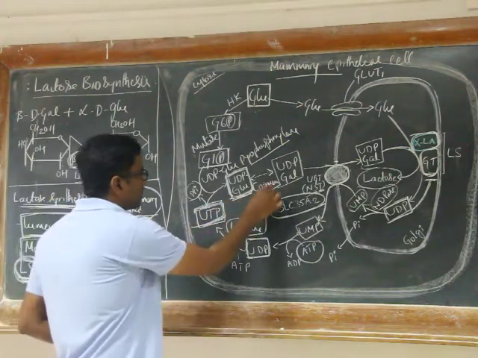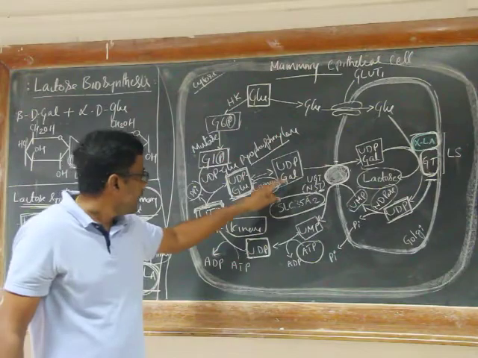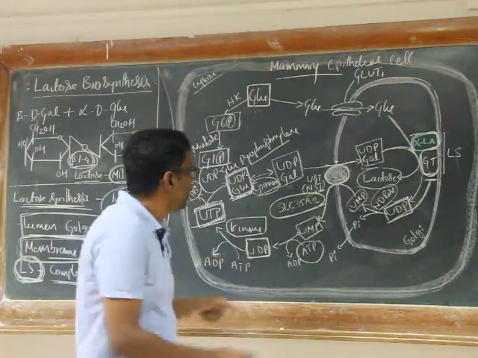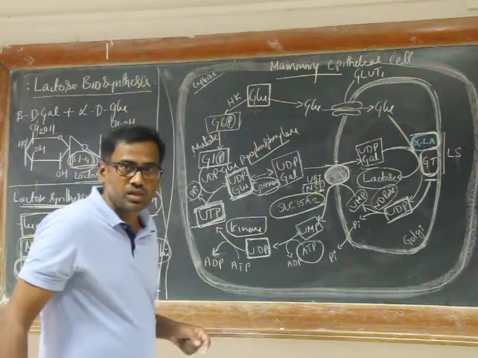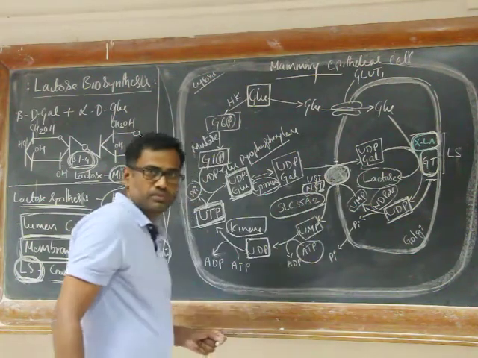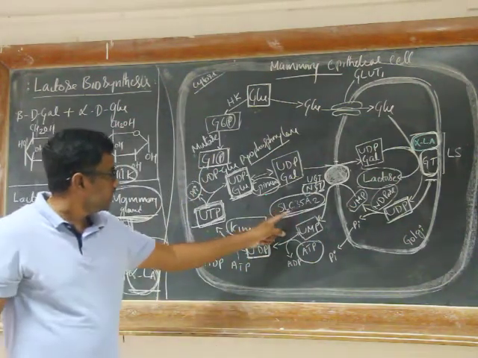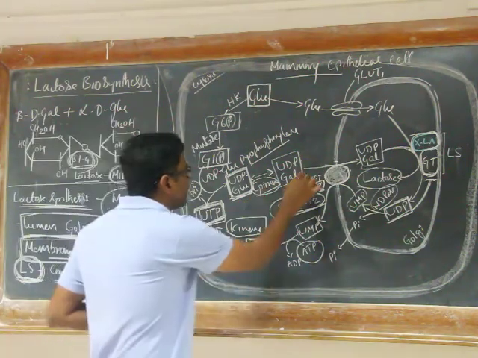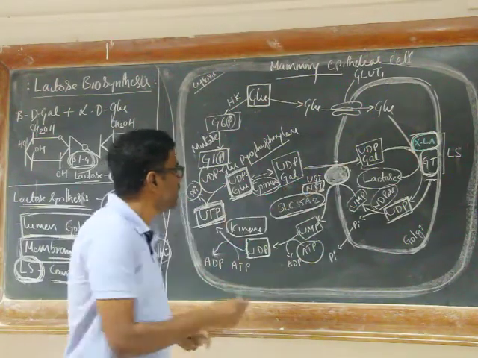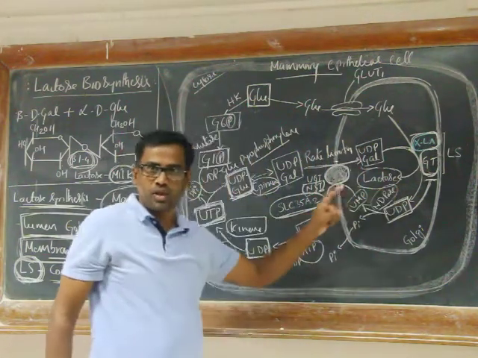Now one molecule of glucose is in the lumen, another molecule of glucose is in the form of UDP glucose, right? But this UDP glucose cannot enter the lumen. It's not transported to the lumen because UDP glucose does not have any transporter. So this UDP glucose, by epimerase action, is converted to UDP galactose. Now this UDP galactose is actively transported to the Golgi lumen via the UDP galactose translocator or transporter, that is a family of nucleotide sugar transporter, and also one of the family members of solute carrier, right?